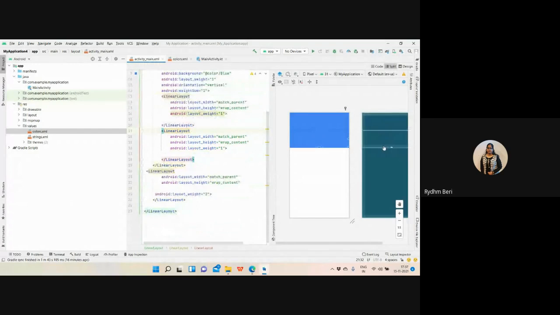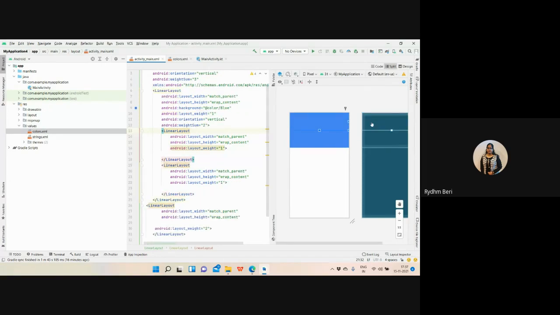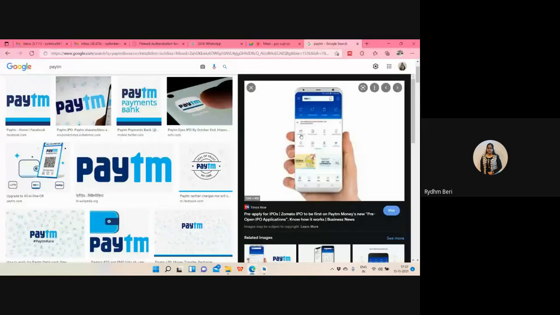It is not possible to have a complete look in the designing part. In the designing part, if we try to drag and drop, sometimes we may commit mistakes. Now, inside this layout, I need to have three things.